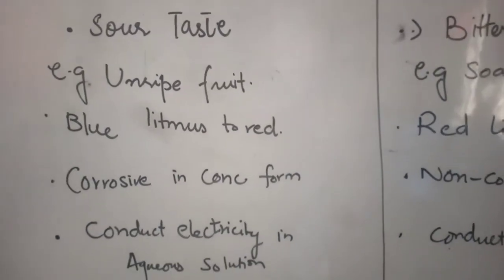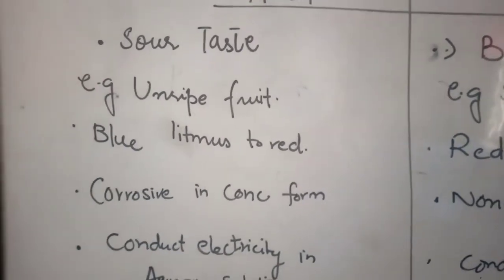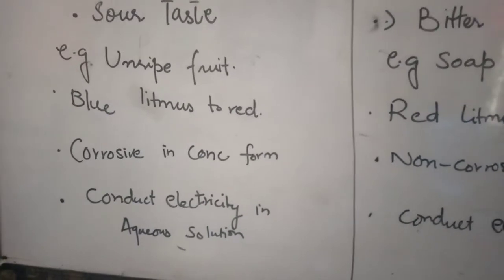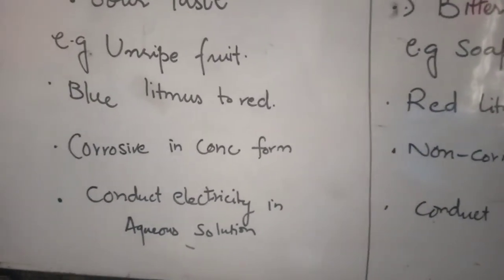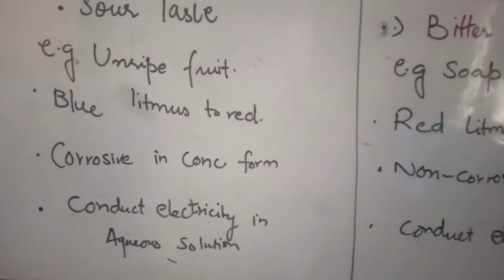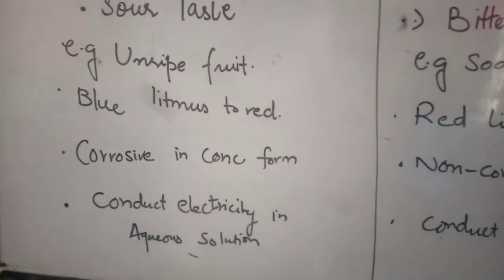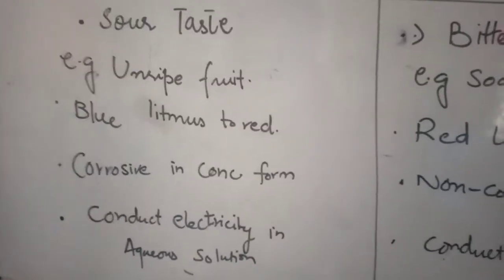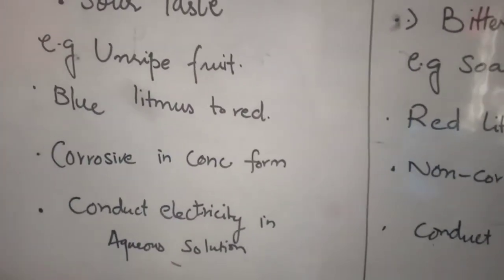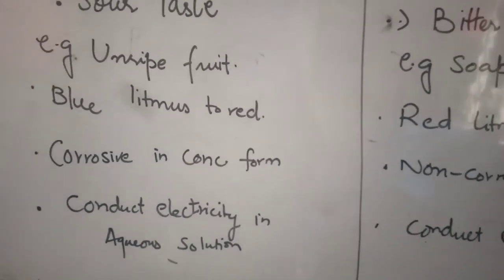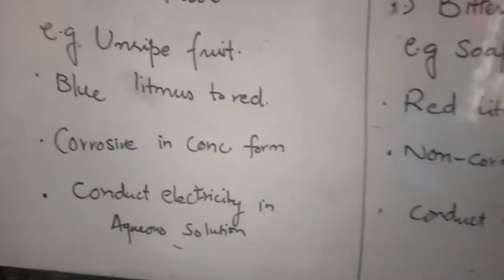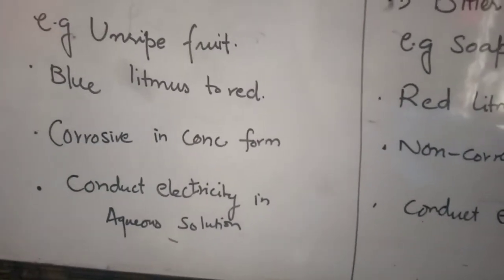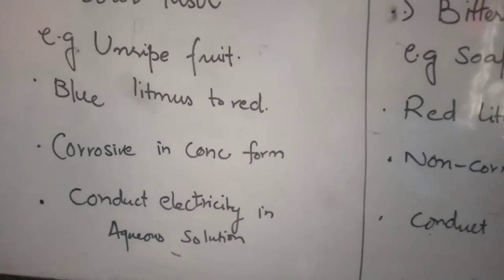Next, about acids. Nature of acids: corrosive in concentrated form. Concentrated form means they have more amount of acid. Acids are used in bathrooms for cleaning purposes, for opening drains. If you see in daily life, when we open the bottle of acid which we use for drain opening or cleaning of the floor or washroom, they have fumes. And sometimes if you mishandle it, these fumes can irritate your skin, your hands, and any body part that comes in direct contact with that acid.